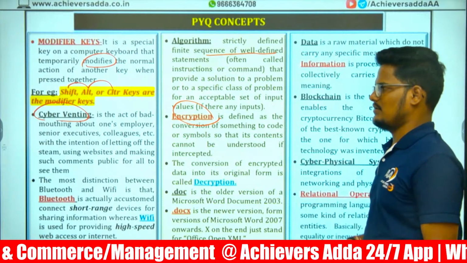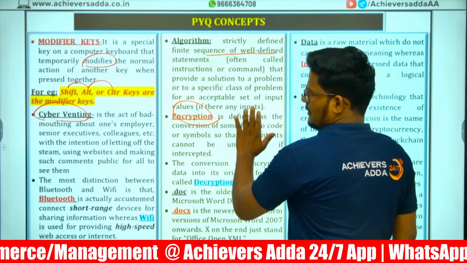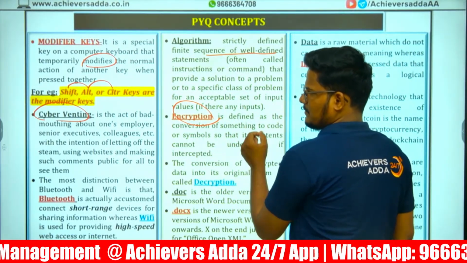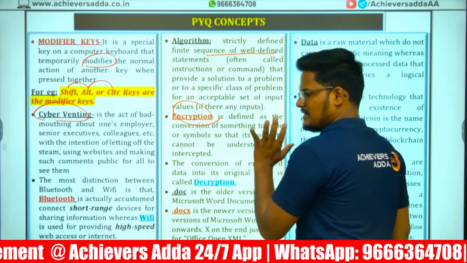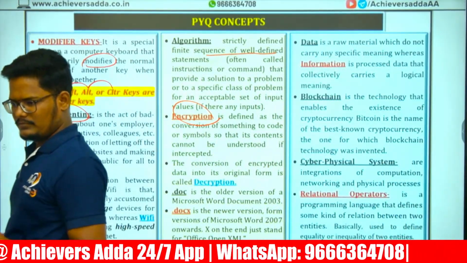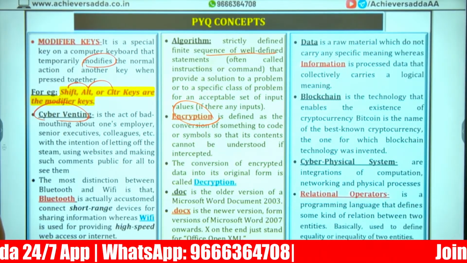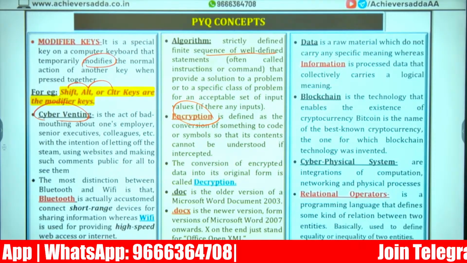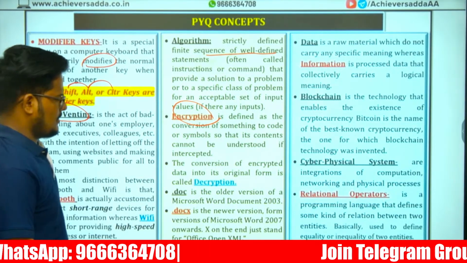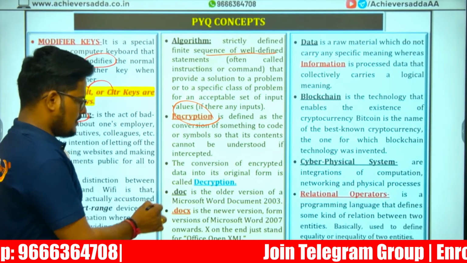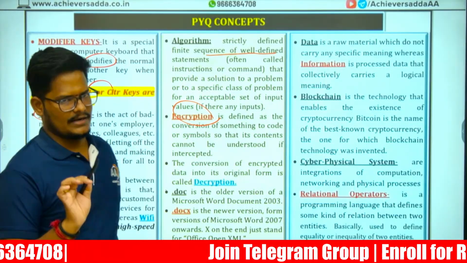Creating security is encryption, removing security is decryption. In order to protect the data, we need to encrypt. Next, DOC, DOCX already done.